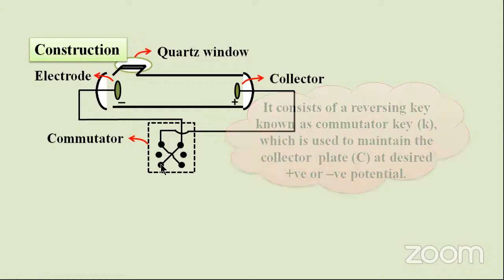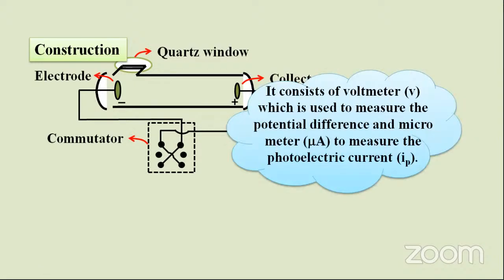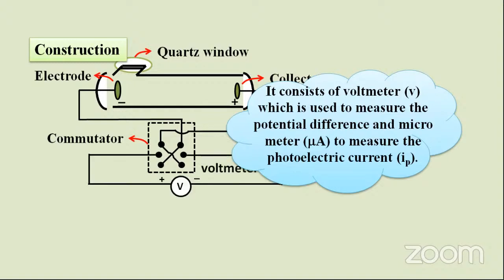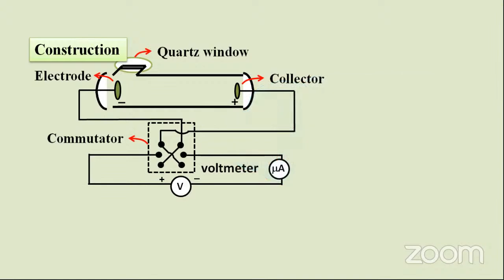It consists of a voltmeter, which is used to measure the potential difference, and a micrometer to measure the photoelectric current. How much current is generating in this, we can calculate. We can measure using the instruments. See, this is actually the construction. Is it clear? So it consists of a glass tube with a quartz window.